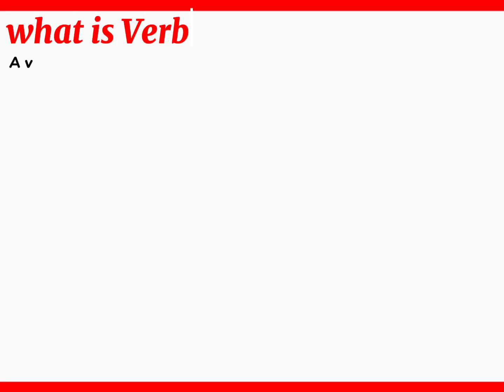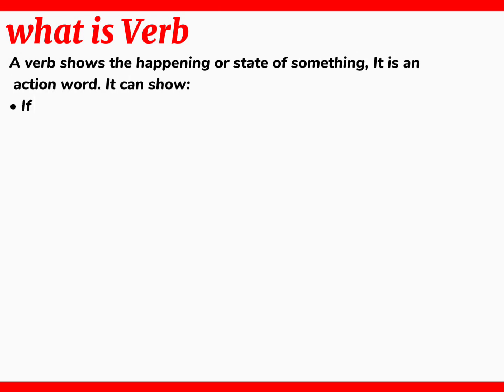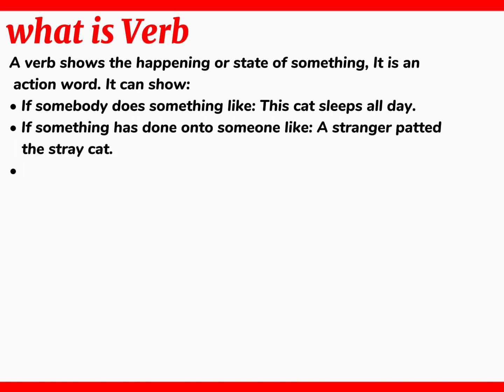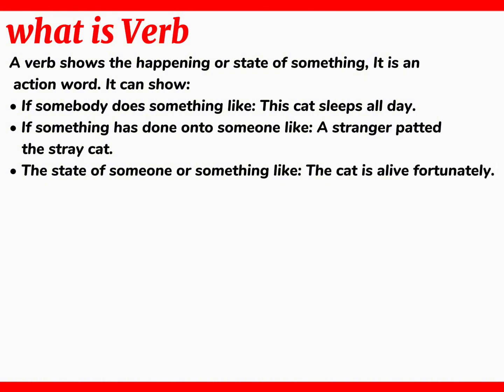What is a verb? A verb shows the happening or state of something. It is an action word. It can show if somebody does something, like, this cat sleeps all day. If something has been done to someone, like, a stranger patted the stray cat. The state of someone or something, like, the cat is alive fortunately.